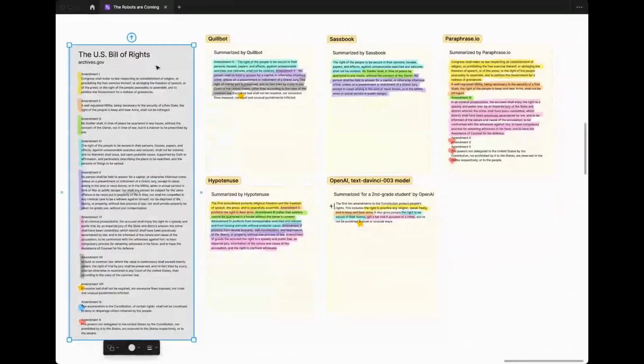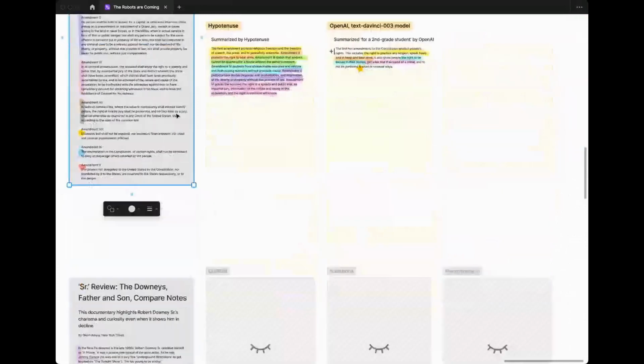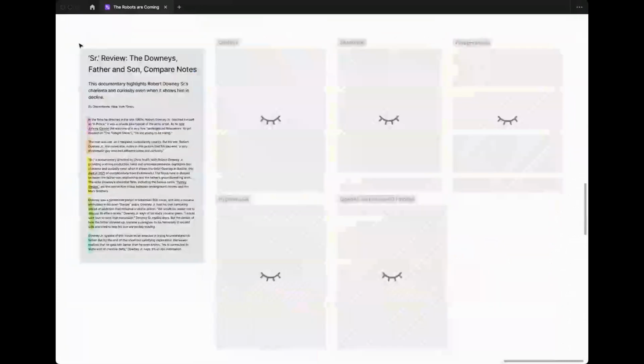All right. So that is test number one. Let's move on to test number two, which is something very different in terms of the date at which the content was created. So, again, this is a movie review, very recent, published in the New York Times just a few days ago as of recording this podcast. So, let's see what Quillbot did here.